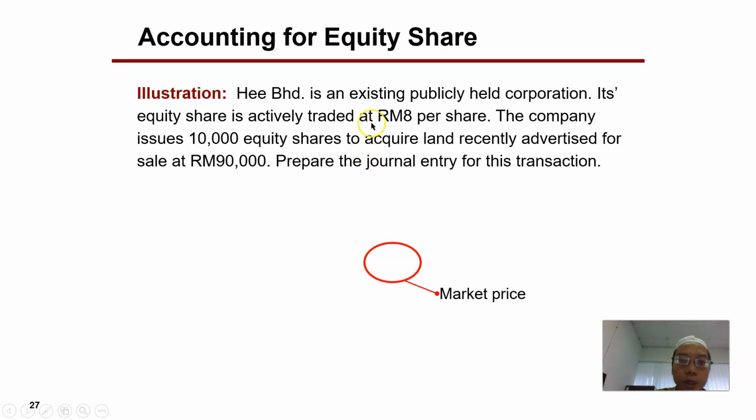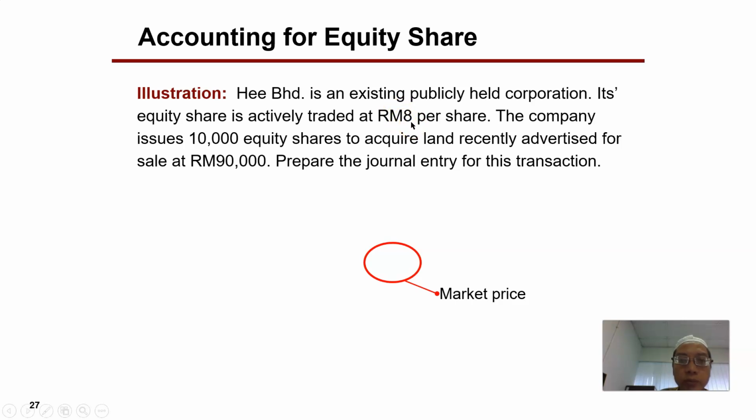To know the value of the share issued that should be considered in our accounts, we should look at which of the amounts is the more objective amount. It says here that its equity share is actively traded at 8 ringgit per share. Whenever there's a different transaction regarding equity share for the company, it is currently at 8 ringgit.